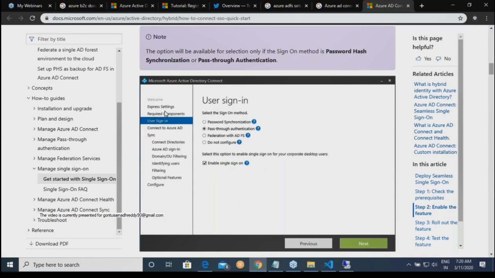So we have installed AD Connect and we have blindly used express settings. Express settings by default will go with one-way traffic, moving all the users of yours from Active Directory in your office to Azure. But if you want any other option, you can choose password synchronization, pass-through, or federation, and you can even tell it you don't want to sync your users. You can change any of this behavior while you are configuring it.